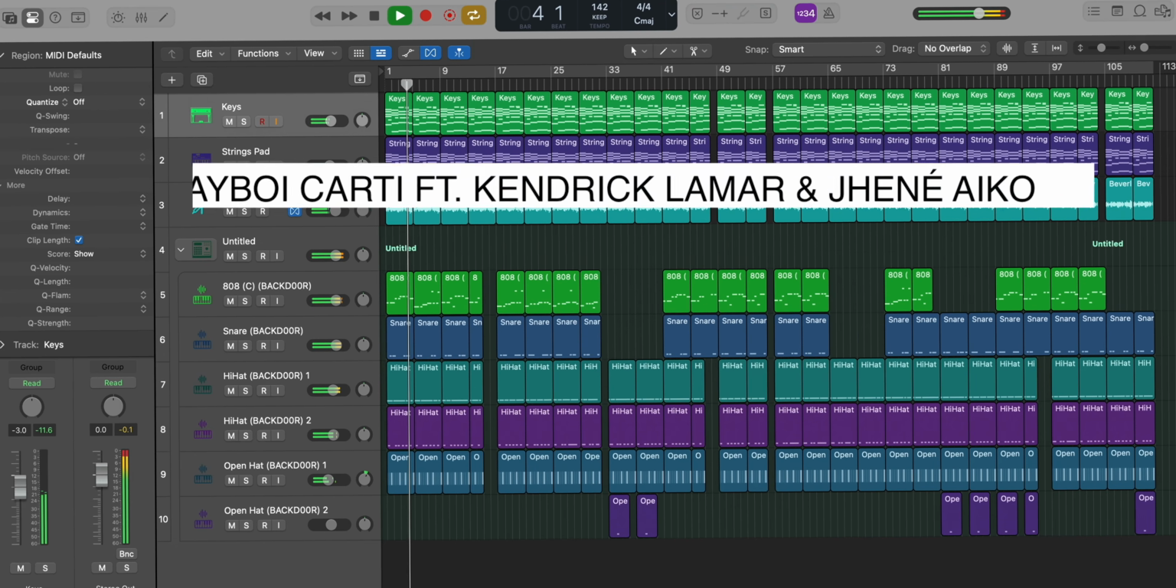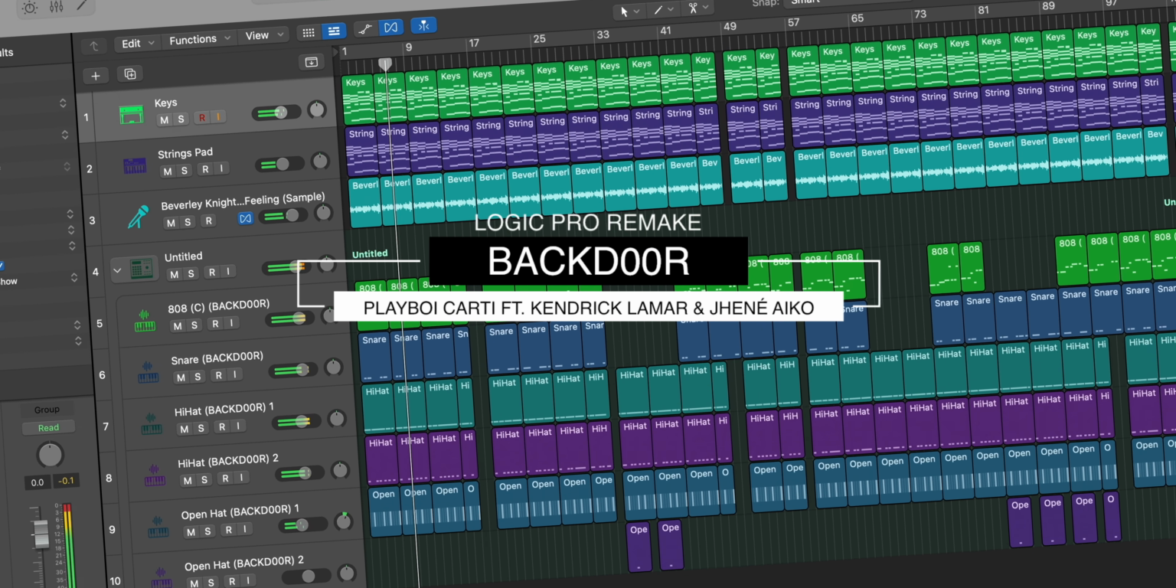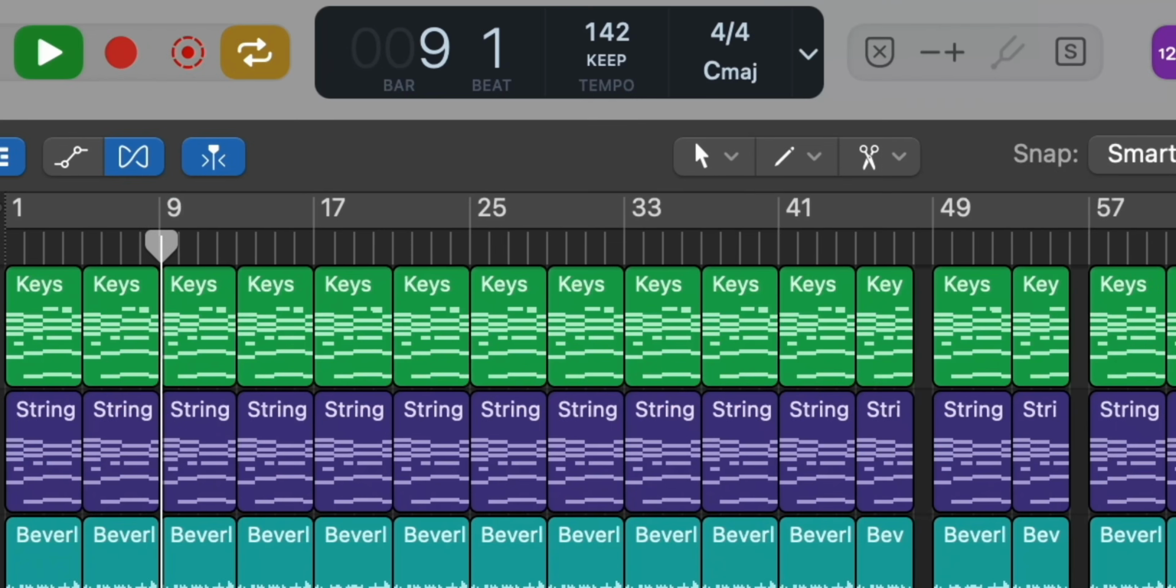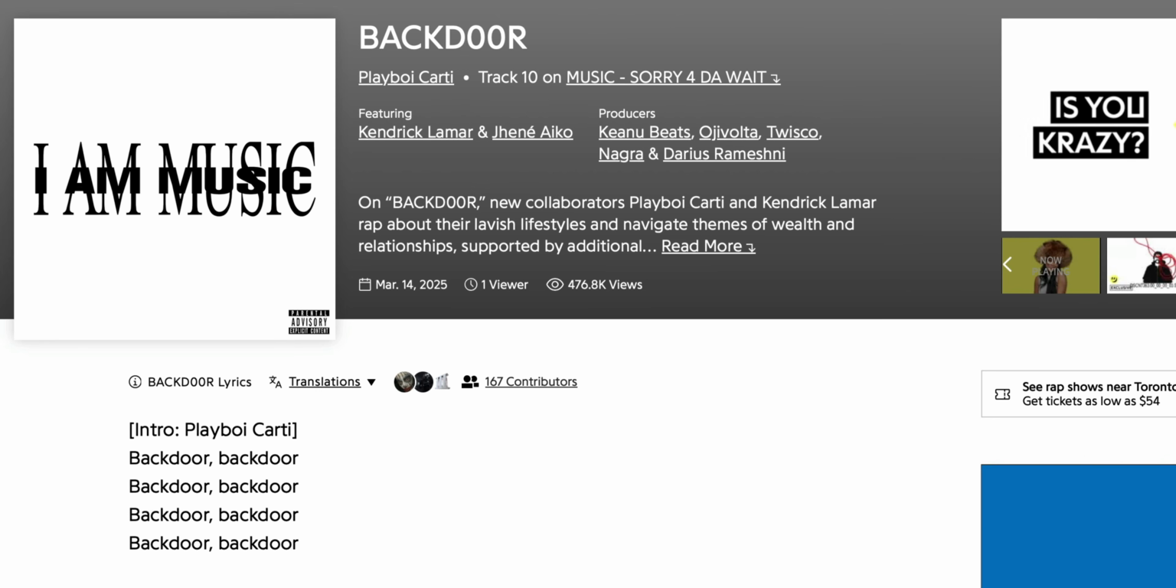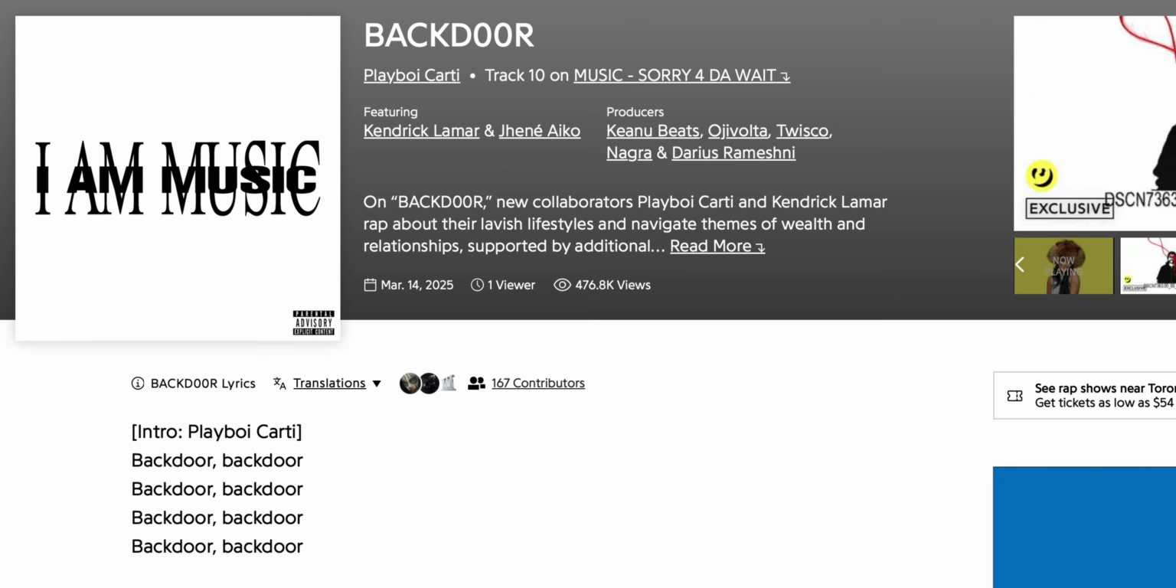Today we're going to go ahead and remake from scratch Playboi Carti's Backdoor featuring Kendrick Lamar and Jhené Aiko. The tempo for this one is 142 beats per minute, and the track is produced by Keanu Beats, Ojivolta, Twisco, Nagra, and Darius Rameshni.